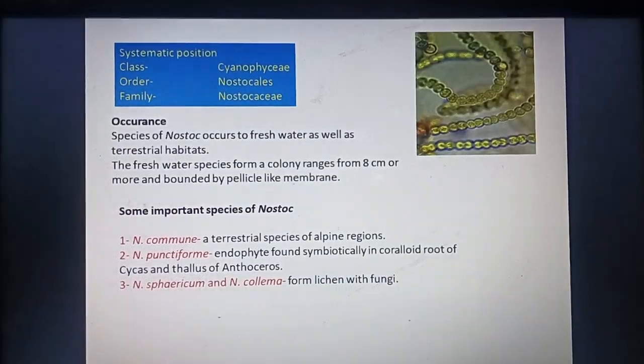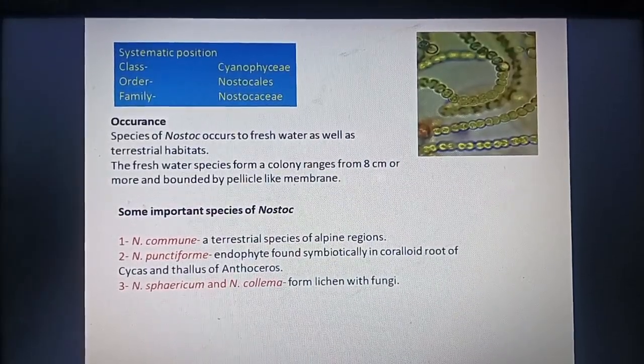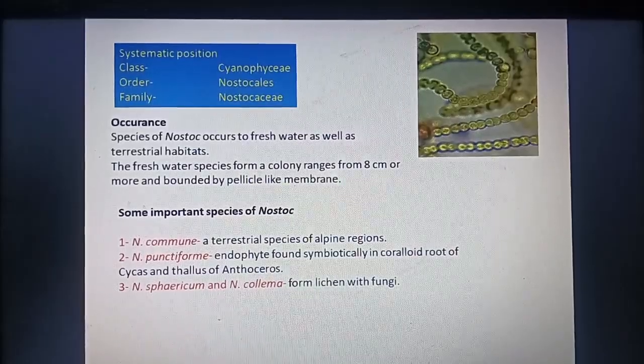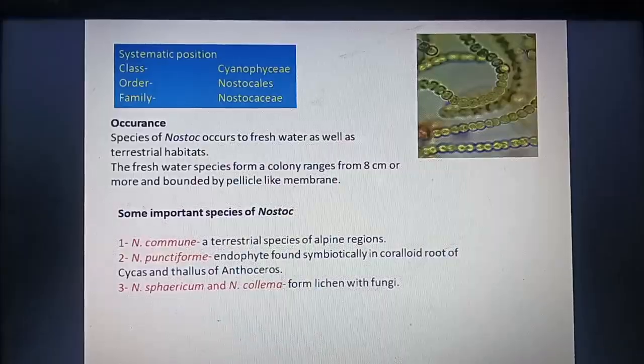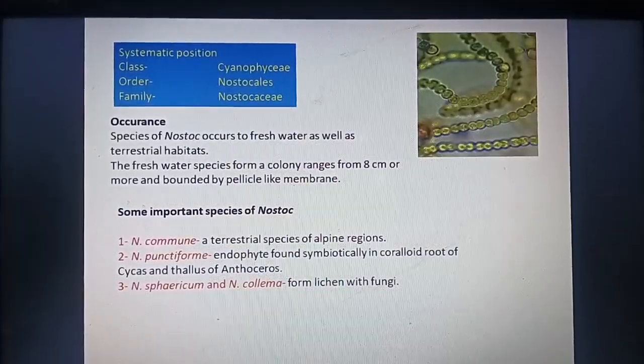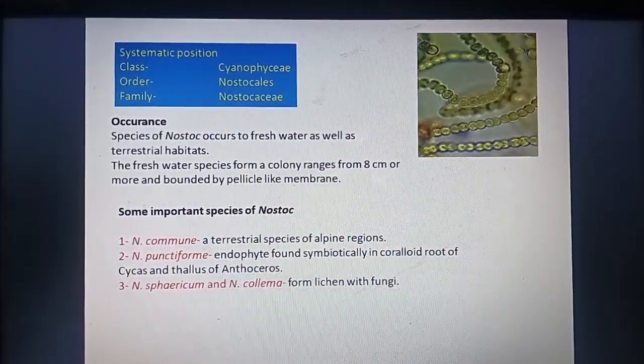So let's begin. This is the systematic position of Nostoc. It is categorized under the class Cyanophyceae, order Nostocales, family Nostocaceae. It occurs in freshwater as well as terrestrial habitats.